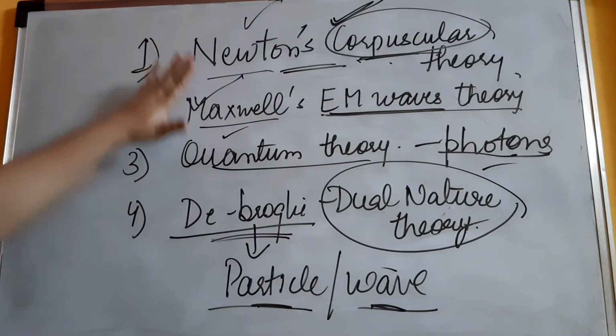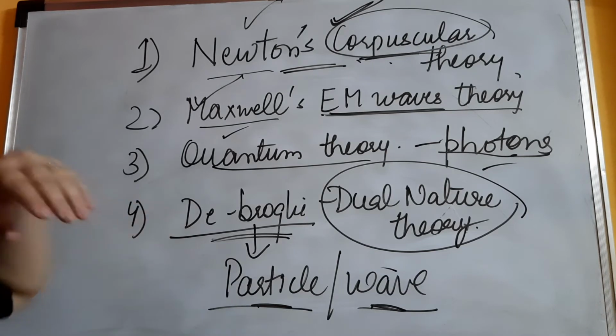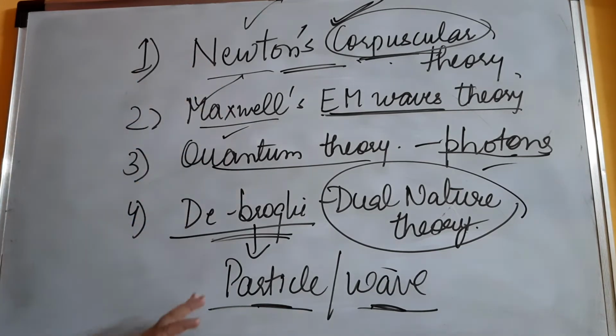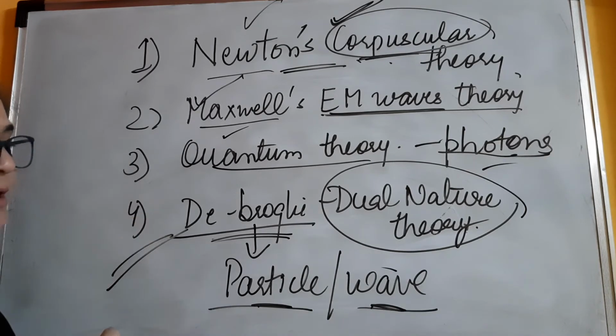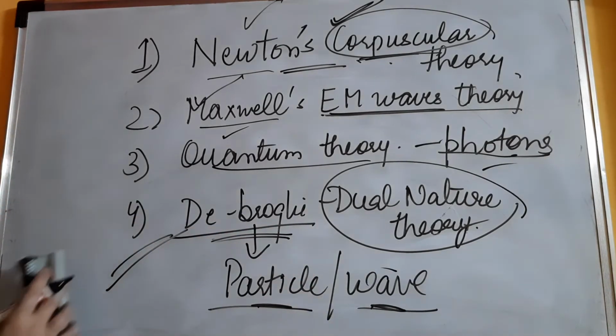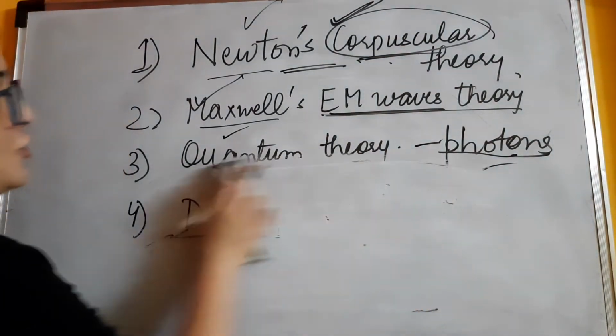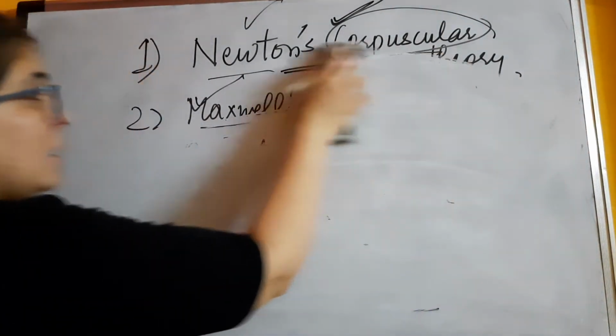Okay, so these are the theories, important ones. There are others also, but these are important ones. And after this theory, we got to know that light has dual nature. So now if somebody asks you what is light, light is a form of energy that gives us a sensation of vision, and light has dual nature.